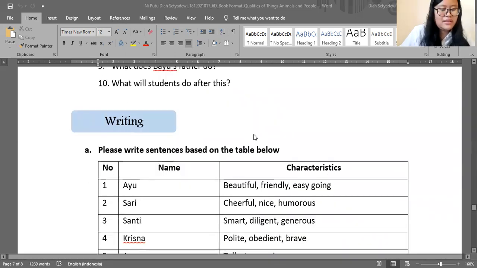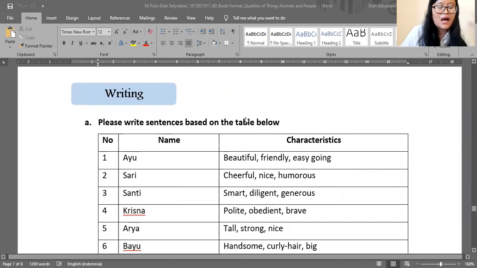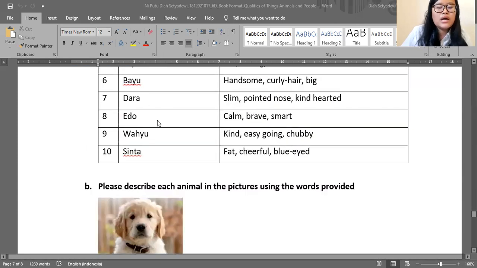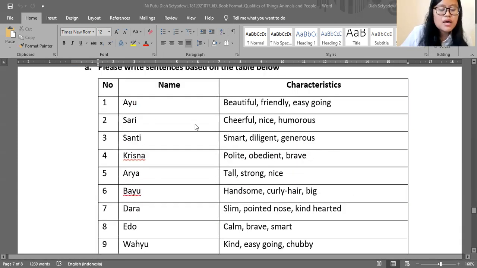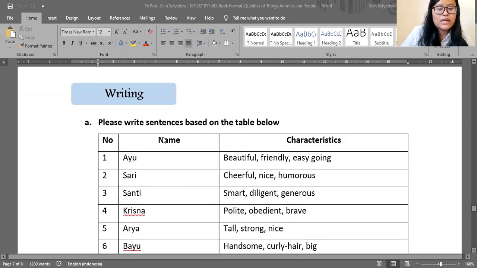Next is writing. In writing, I make some exercises to ask students to write some sentences about this table. So please write sentences based on the table below. So here is the table, and I ask students to write sentences.